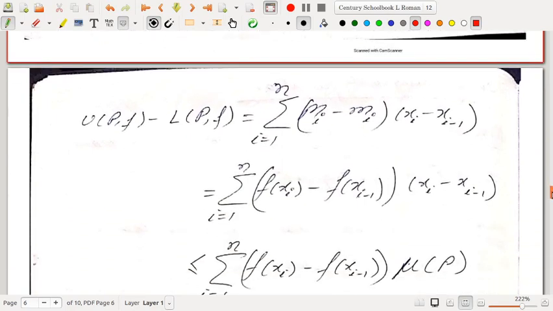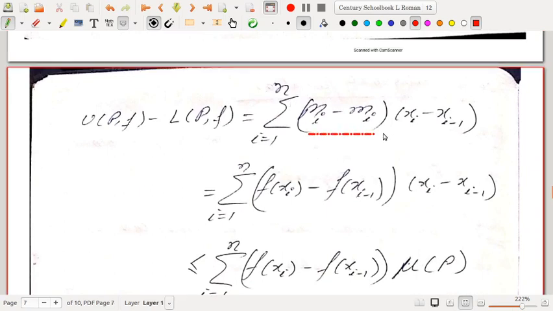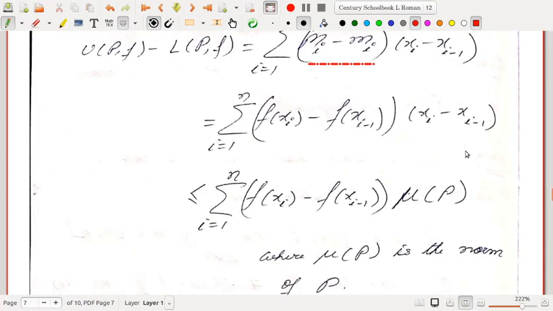So what is U(P, f) minus L(P, f)? It is the summation of i goes from 1 to n, capital Mi minus small mi multiplied with x(i) minus x(i-1). Now this can be written as f(xi) minus f(x(i-1)), already we have seen, into x(i) minus x(i-1).